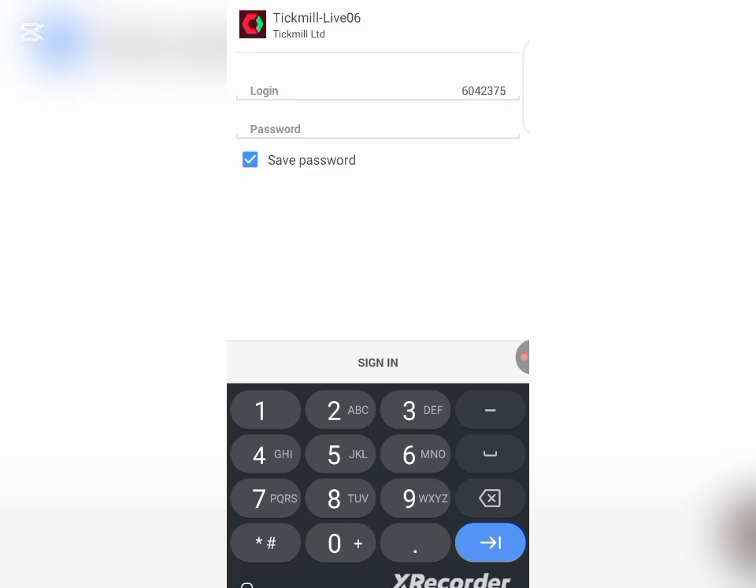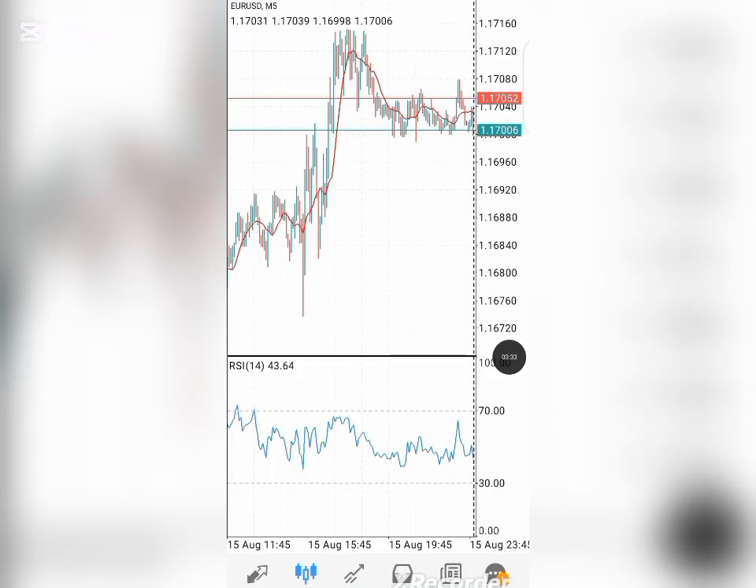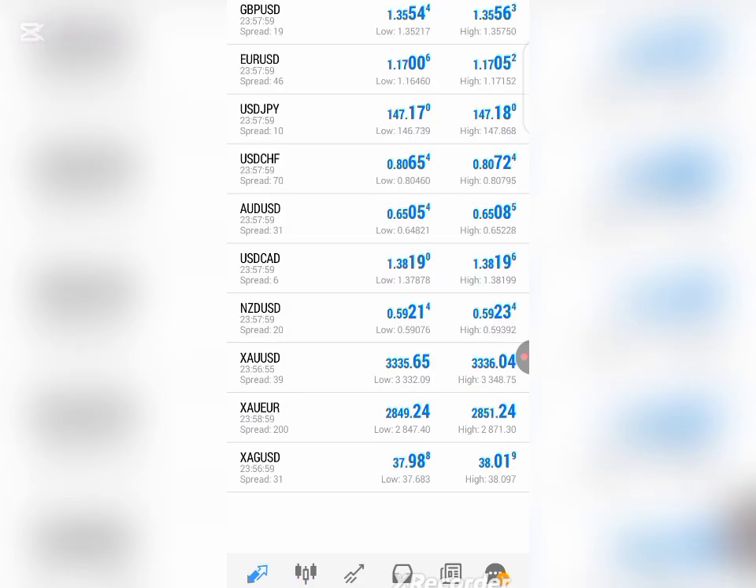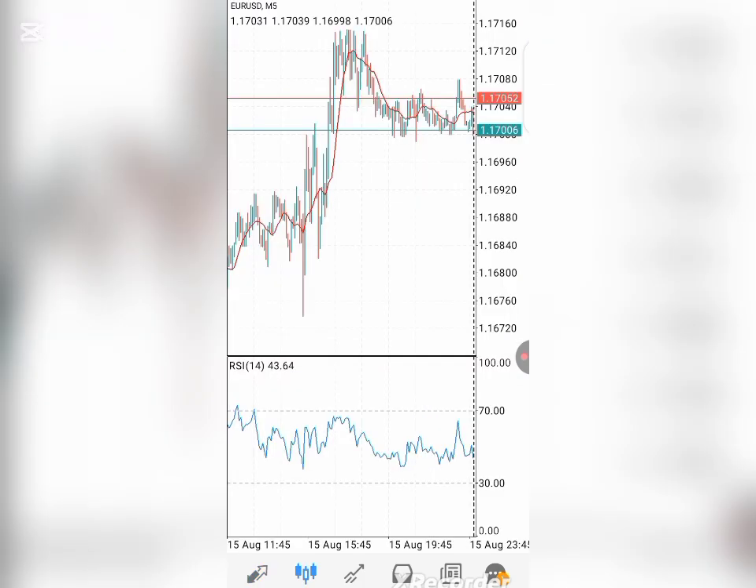Once you are done with that, just click on sign in. Once you click on sign in, you will see your account on your screen right away, and you can come down to trade and start placing your order and start analyzing. These are the currency pairs that you can also trade over there. You can just come to this place and start trading. You can come to this place to analyze and start placing your order.